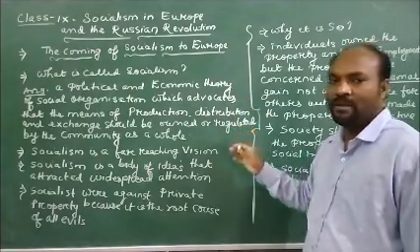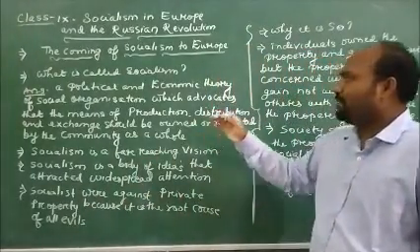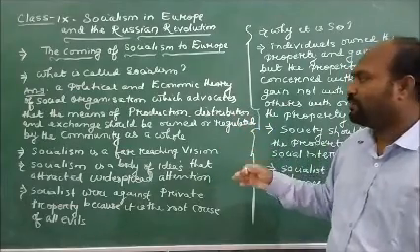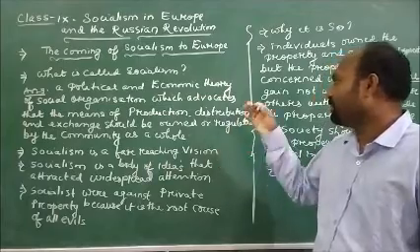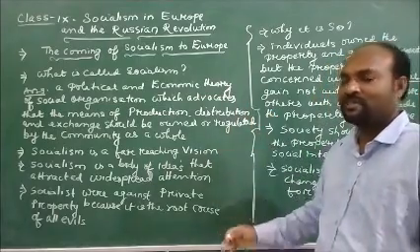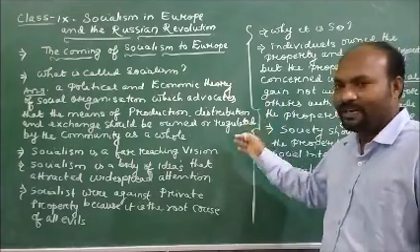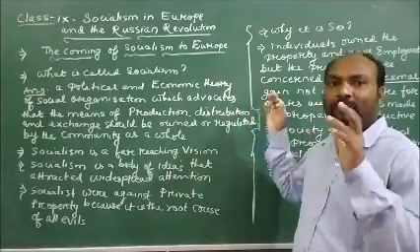So dear children, we understood that socialism is a political as well as an economic theory in which social organizations advocate production, distribution and exchange, and at the same time they regulate it so that the community as a whole should be equally benefited.